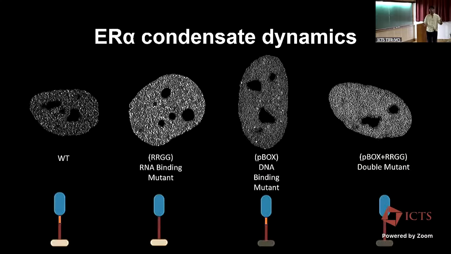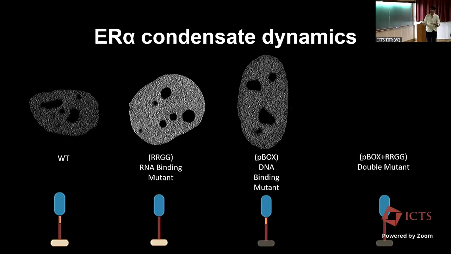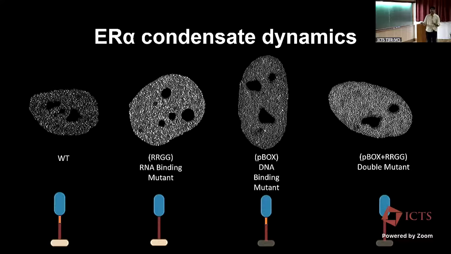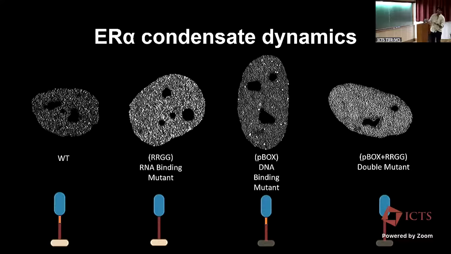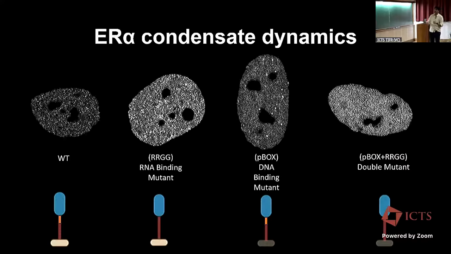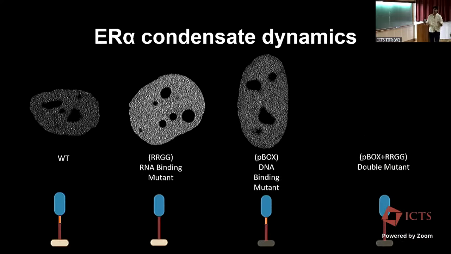And we created a P-box mutant, which mutates the DNA binding region of ER alpha, so it would just bind RNA, and a double mutant in which both the DNA and the RNA binding domains are mutated. Things that are pretty obvious from here: the mutants that are only able to bind to RNA tend to move faster as compared to the ones that are only able to bind to DNA.